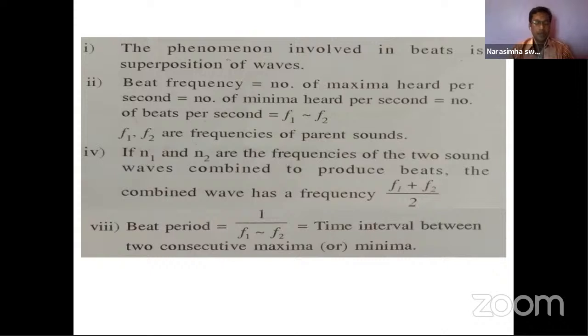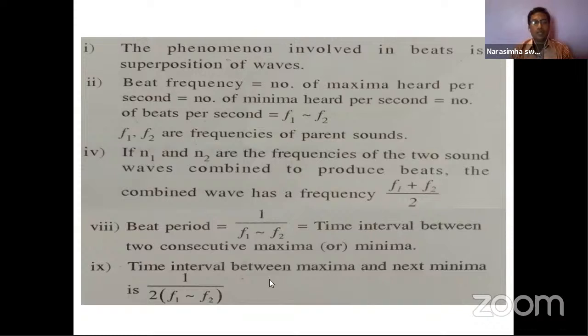Very important, as per the competitive exams we are discussing here: the time interval between a maximum and the next maximum is 1 by 2 times F1 minus F2. These are the key points to remember while solving problems.